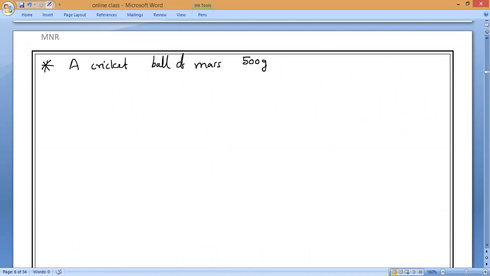Second question. A cricket ball of mass 500 grams is moving with a speed of 36 km per hour.